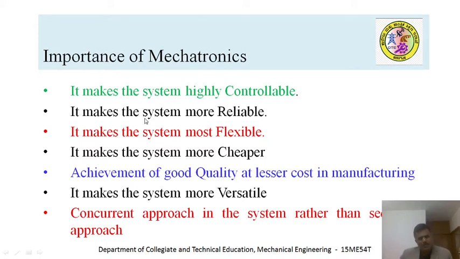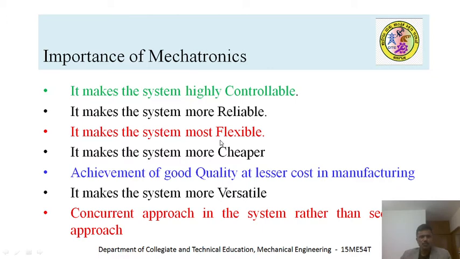Secondly, it makes the system more reliable. Yes, definitely, because the components manufactured by mechatronics are more reliable, even if used for a longer period of time. In a mechatronic system, the tolerance or dimensions are dealt with in terms of microns. So definitely the precision components give very accurate results. That's where you can check out its reliability.